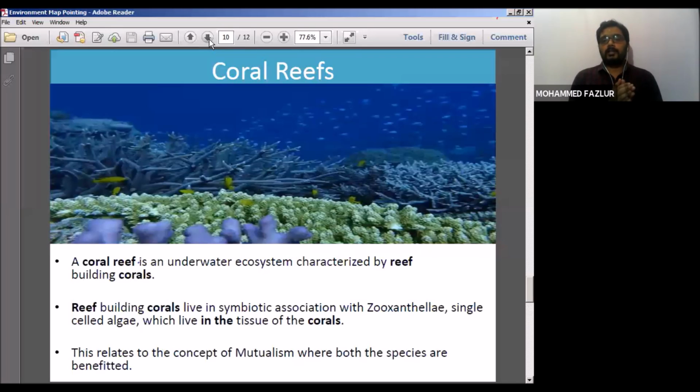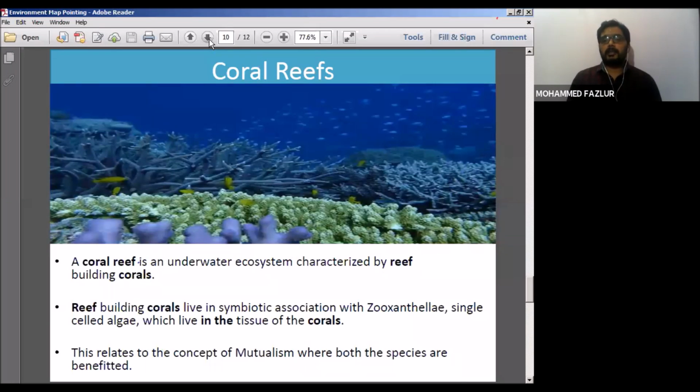Corals give them protection, and zooxanthellae provide corals certain food. So both are getting benefited. How? Corals provide shelter to zooxanthellae, and zooxanthellae provide food to corals.